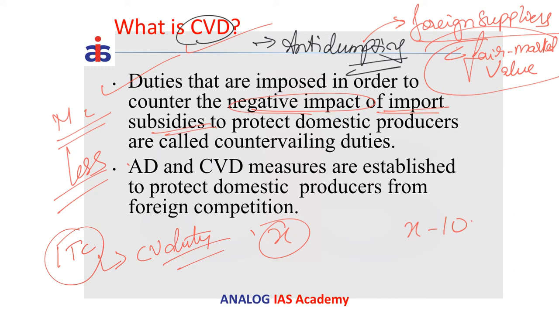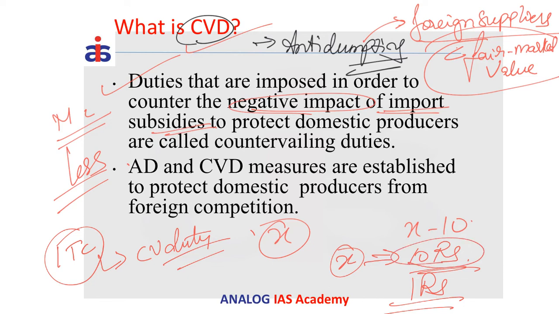To simplify this, if the cost of the product X is, say, 10 rupees in our market, and China is dumping it into our market at 1 rupee, then in order to make sure that our domestic industry does not suffer, we impose a countervailing duty of 10 rupees, making it 11 rupees. So obviously the domestic industry would be saved due to this factor.